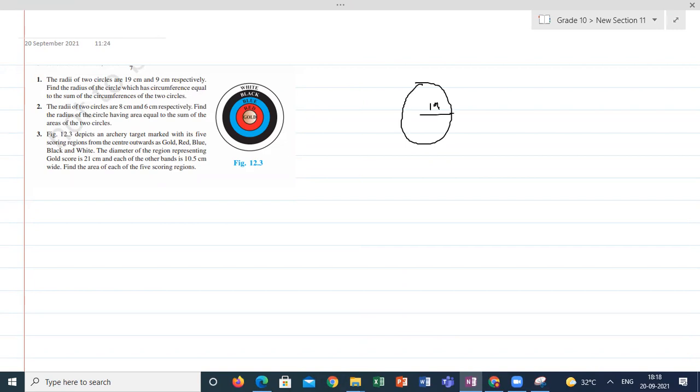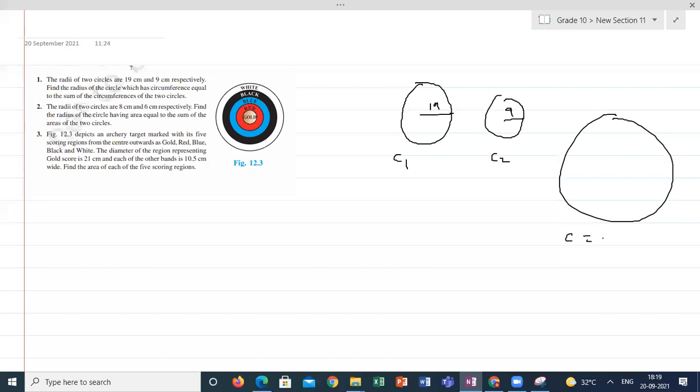There are the 2 circles. Its radius is 19 centimeter. Its radius is 9 centimeter. So here you will get one circumference, and here you will get another circumference. There is another circle whose circumference is the circumference of the first one and the second circle. Then what is its radius? So total 3 circles are here.